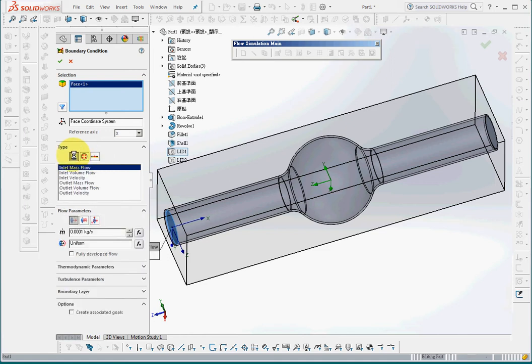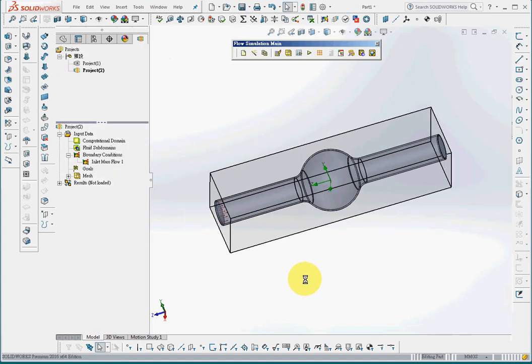So we will choose page 1 and define inlet mass flow as 0.5 kilogram per second flow, the inlet flow. So we have finished with the first boundary condition, which is 0.5 kilogram per second inlet mass flow.